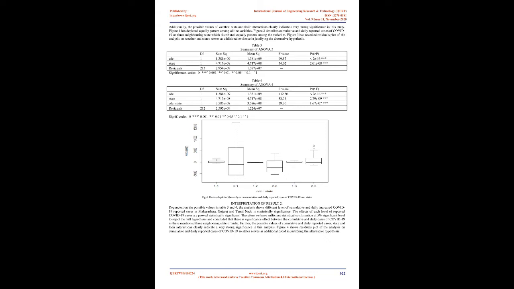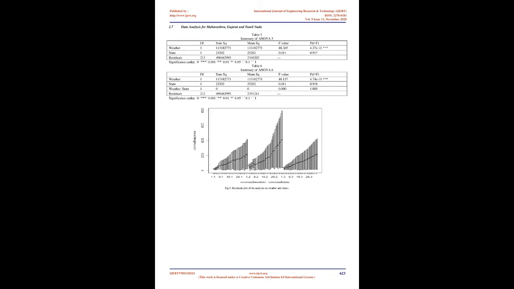DF, Sum Sq, Mean Sq, F value, Pr(>F). Weather 1, 9.414 E+08, 9.413998 E+08, 135.10, 5.44 E-13. State 1, 4.717 E+08, 4.717222 E+08, 29.61, 1.44 E-07. Residuals 213, 3.393 E+09, 15928673. Significance codes: 0, 0.001, 0.01, asterisk 0.05, dot 0.1, 1.